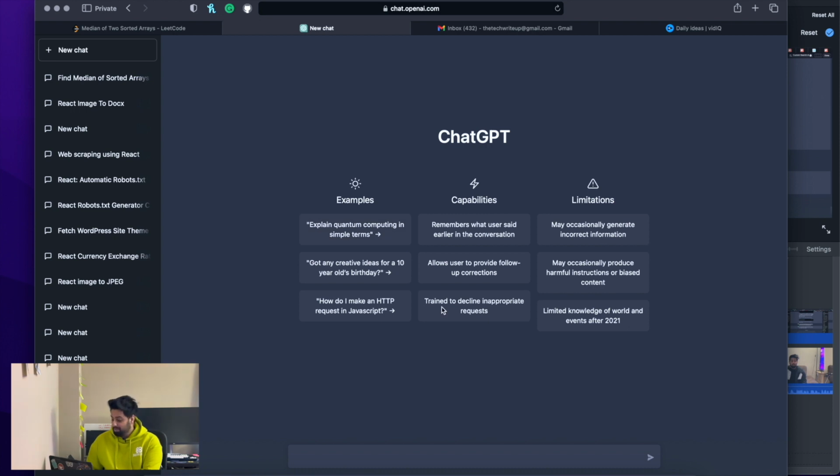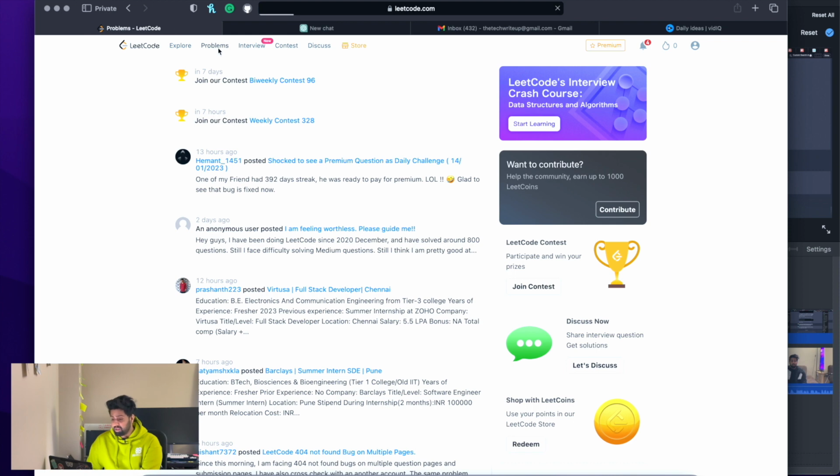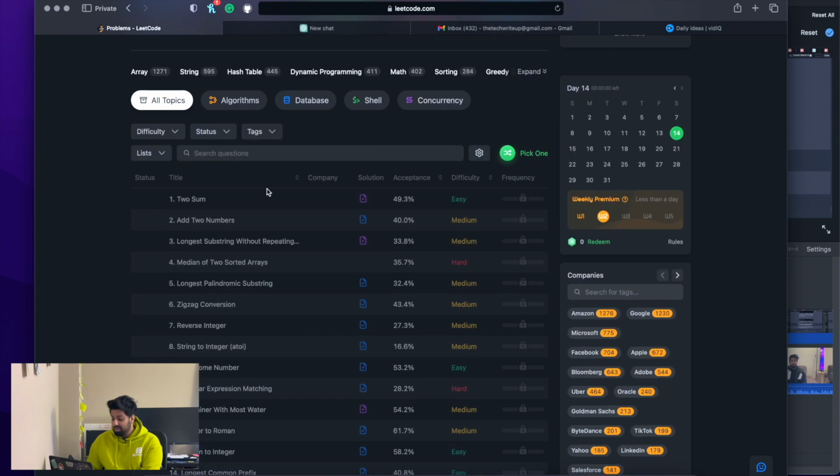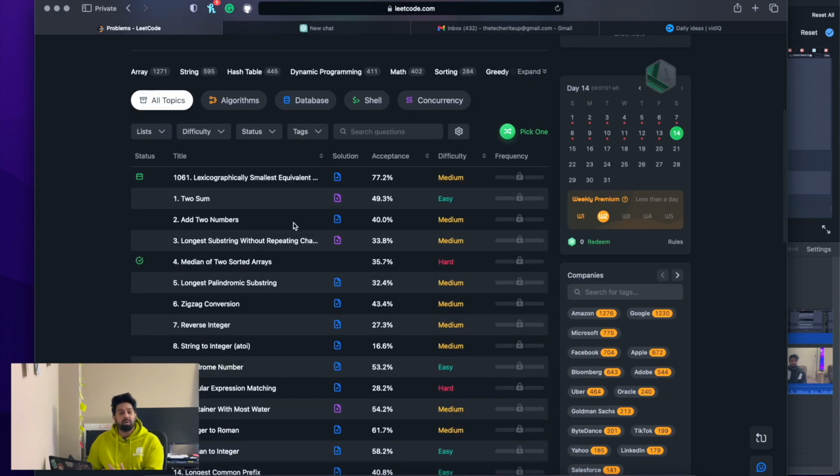Let us go to chat.openai.com and log into our portal. As you can see, I have already logged into chat.openai.com, and let us log in to leetcode.com as well. Over here I have logged into leetcode.com, and I can go to the problem section. As you can see, it has various problems with different difficulty levels. It could be medium, easy, or hard, and we want to give the hardest level to chat.openai.com.